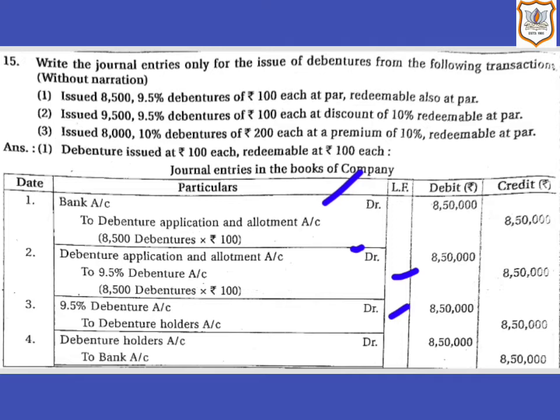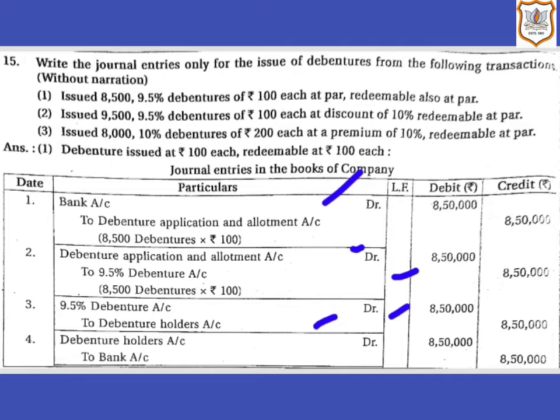So here we know that debenture holders are creditors for the company. So here debenture holders account will be credited. Debenture holders are creditors, creditors are liabilities. So here it will be credited.